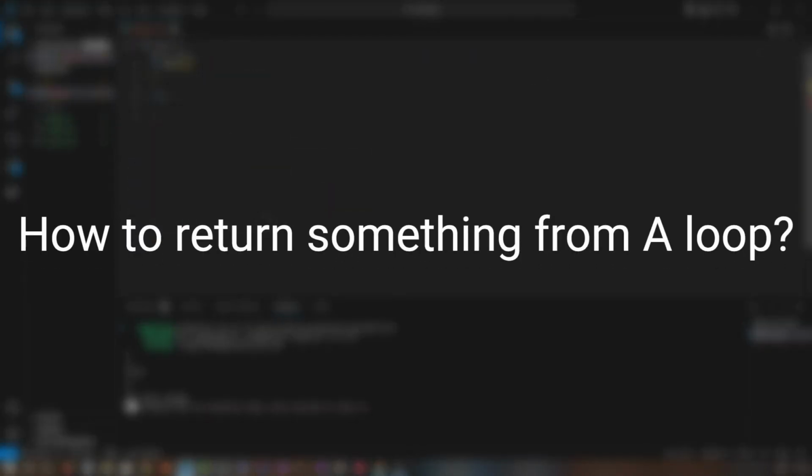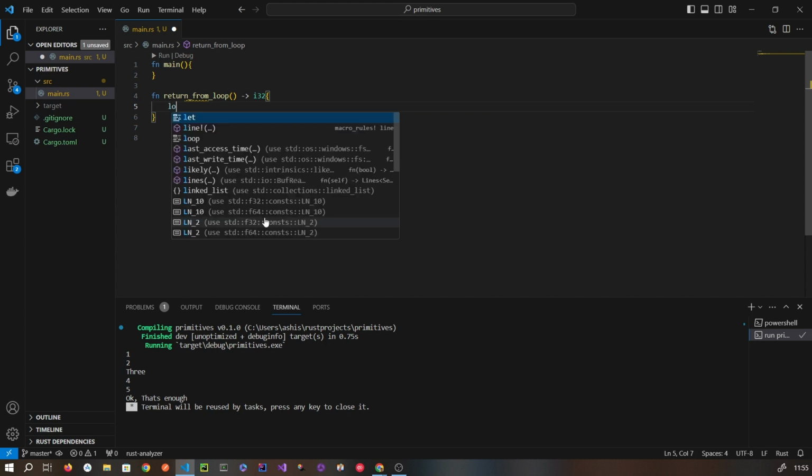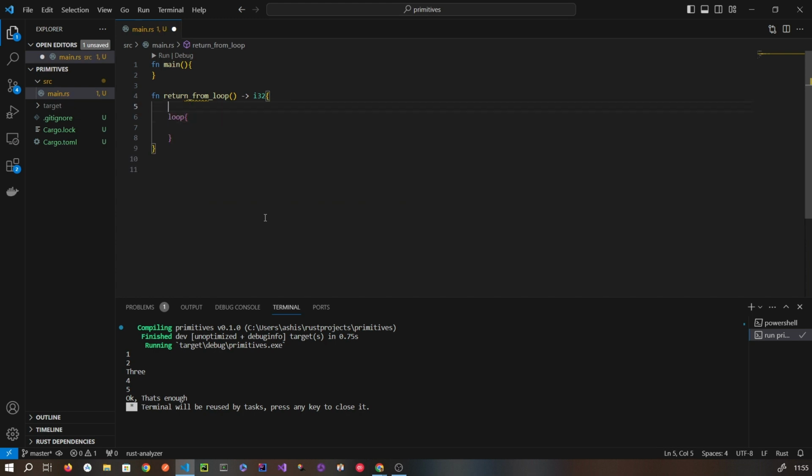Suppose I have a function here, return from loop, which takes no parameter and returns an integer of 32-bit size, and I have a loop here. Let's say let a equal to 5, maybe let's say count. Let's make this variable mutable. Count plus equal to 1. All right. And if count equals 5, then I need to break, and I want to return some value here.